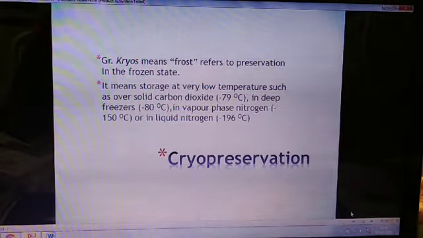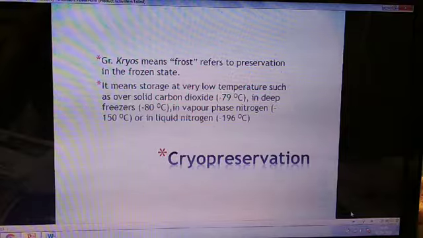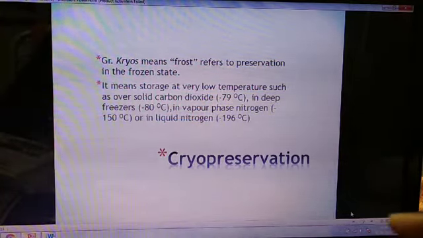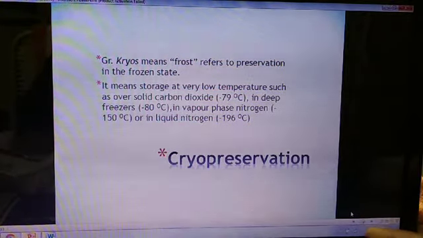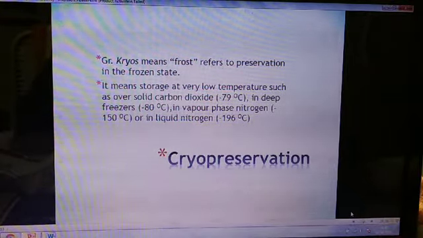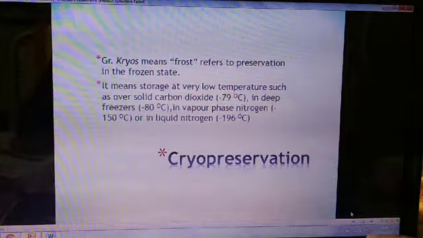Cryopreservation is a term taken from the Greek word cryos, meaning frost. That is, it refers to preservation in the frozen state. All of you have seen peas stored at low temperature, and they can be used in the months when peas are not available in the market.